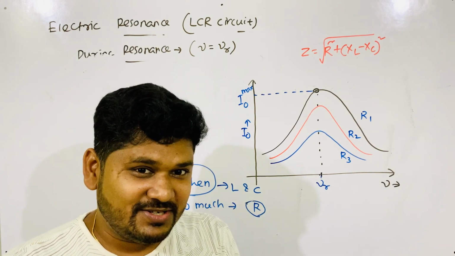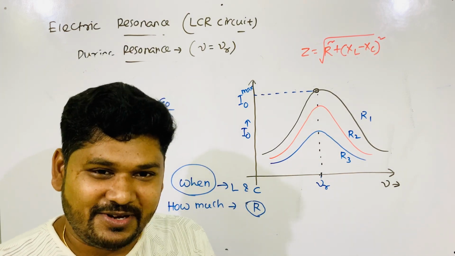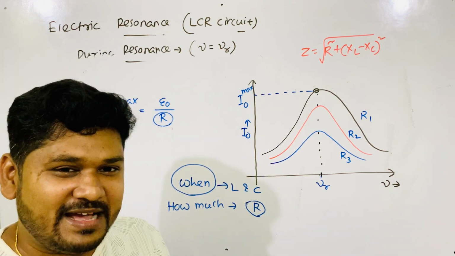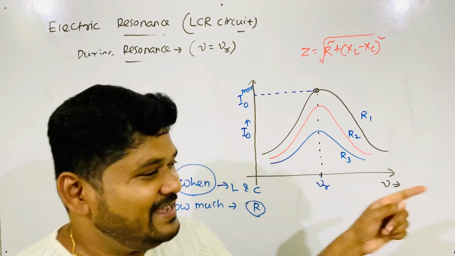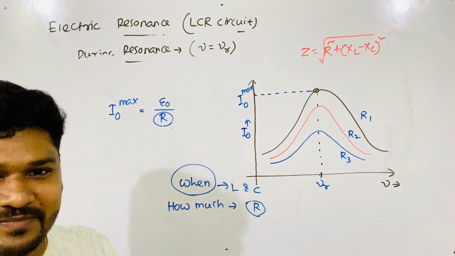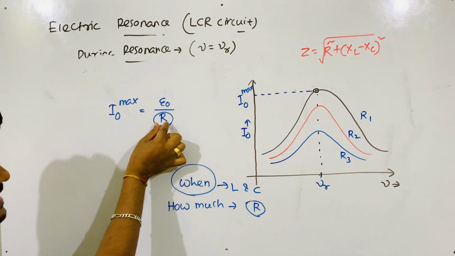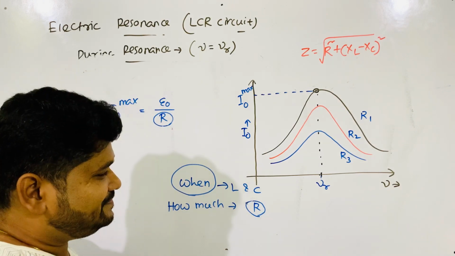Okay, first I naught means this is the peak current or maximum current of a graph. Then I naught max happens maximum when the R value is less; this becomes more. That means you now compare the resistances here.